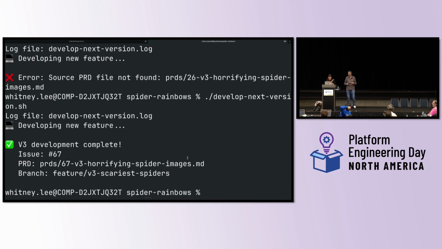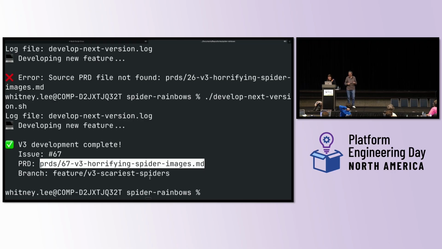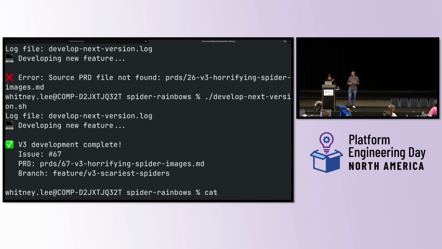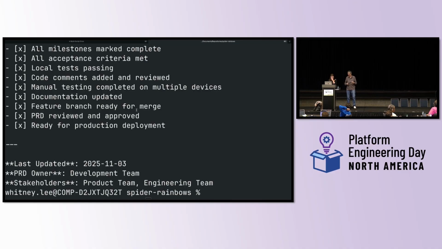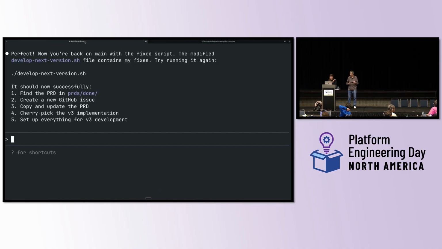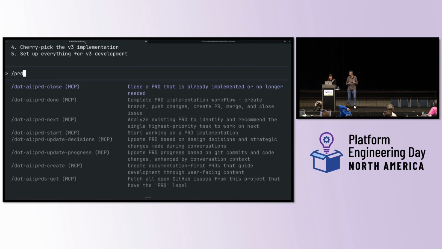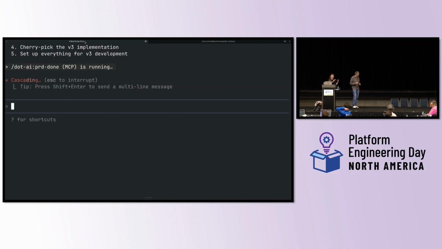Great. Claude Code did it. You all saw Claude Code do it. So I can run PRD done. So this, as promised, here's PRD done. And so it's going to go through that whole process I demoed for you before, which the process I demoed for you before was an improvement.